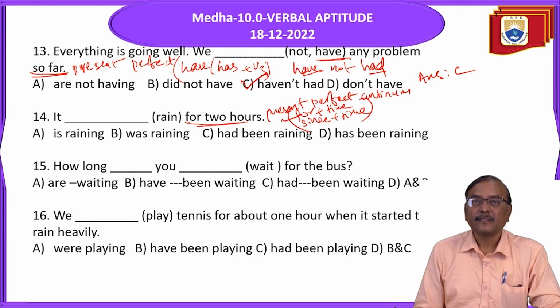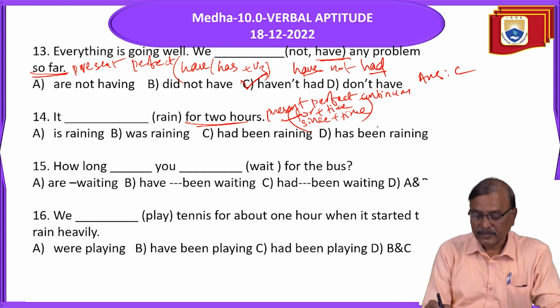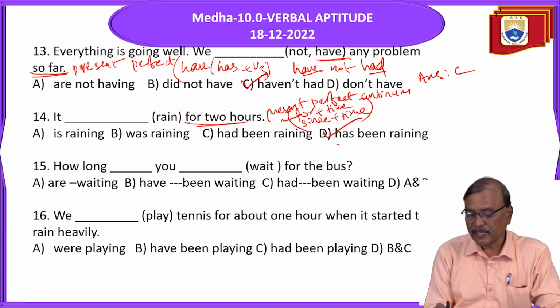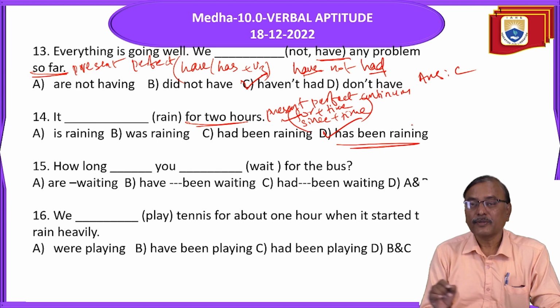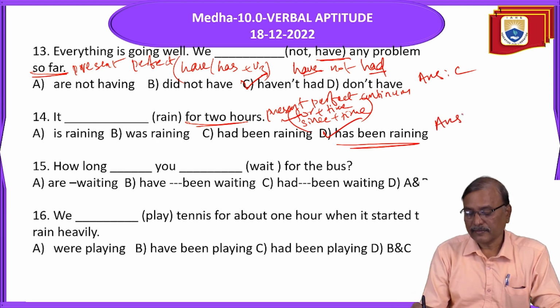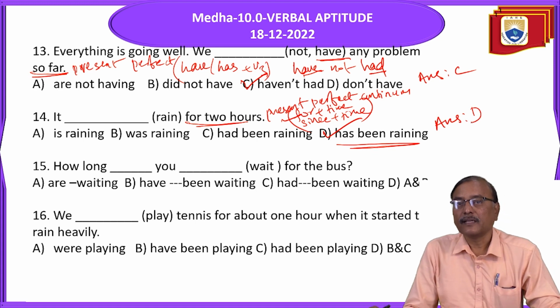So what is that one? It has been raining. This one: it has been raining for 2 hours. So the answer is here D. Next.